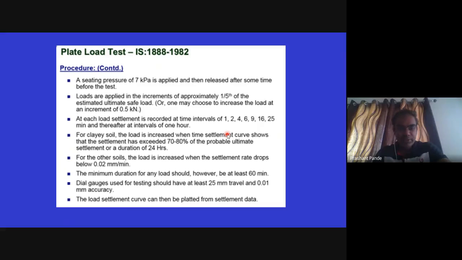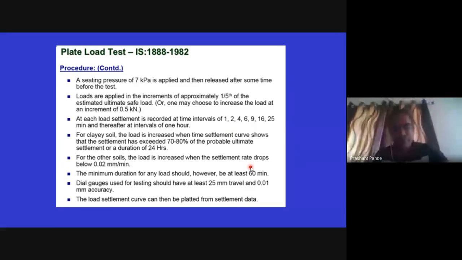A seating pressure of 75 kPa is applied and then released. After some time, the loads are applied in increments of approximately 1/5 of the estimated ultimate load, or one may choose a load increment of 0.5 kilonewton. At each load increment, settlement is recorded at time intervals of 1, 2, 4, 6, 8 minutes, and thereafter at intervals of 1 hour.